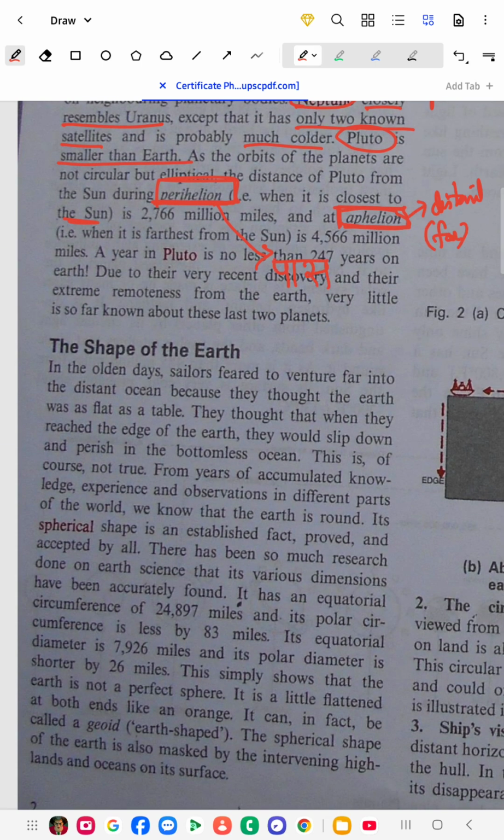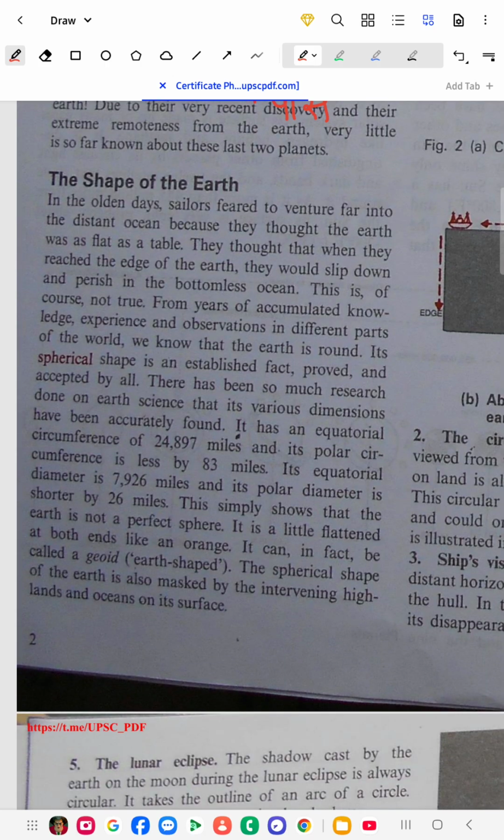Then comes the shape of the Earth. How is the shape of the Earth? It's like a flattened spherical shape. Its spherical shape is an established fact. Actually, it is not completely a circle; rather, it is flattened. The distance between the north pole and the south pole is shorter than this distance. So this is the Earth. Its equatorial circumference is about 24,000 miles, and its polar circumference is less by 83 miles.